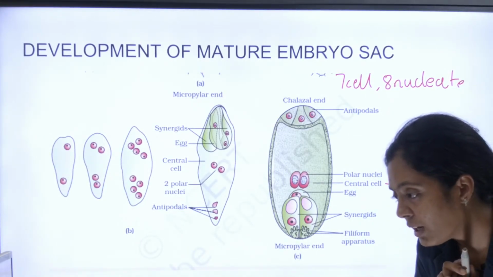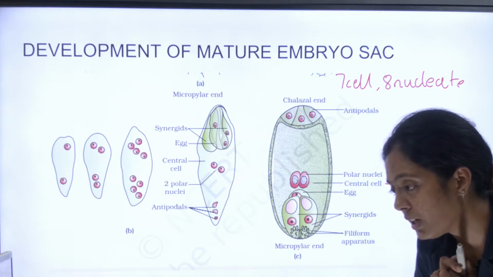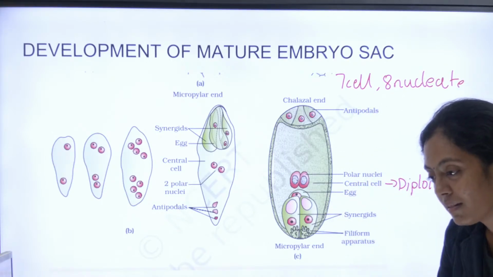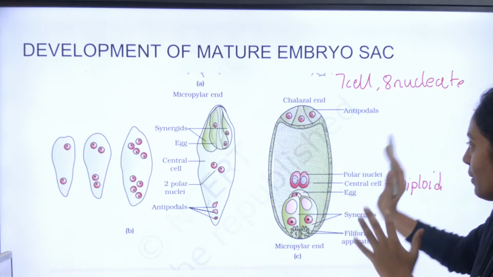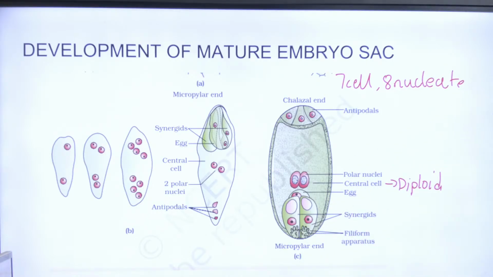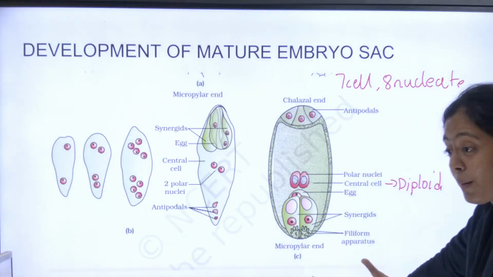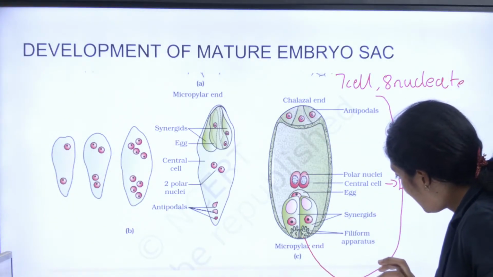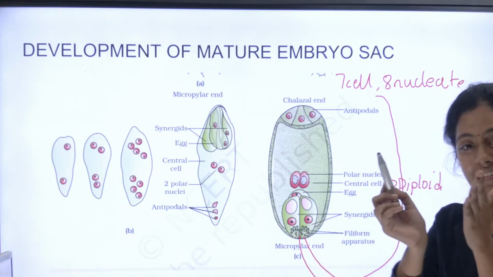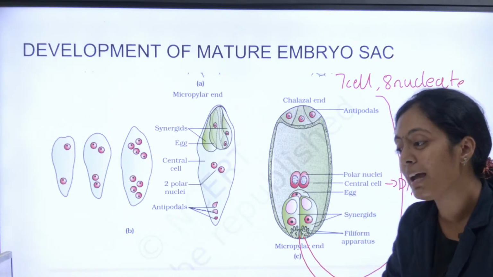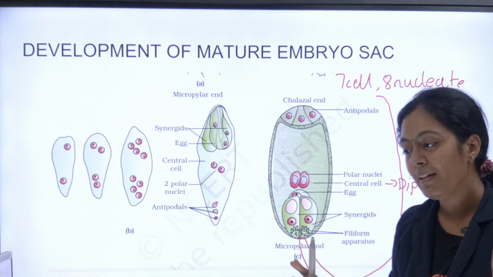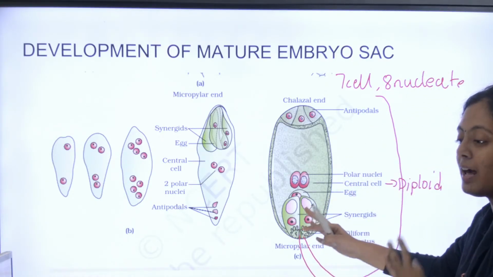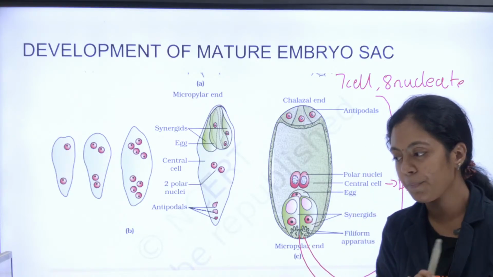Okay. Ma'am, முன்னாடி பார்த்த ஸ்லைட்ல chelazal end was downside, but here it is upside. Yes, அது வந்து டயக்ராமுக்காக இப்படி கொடுத்திருக்காங்க, அவ்வளவுதான். Okay, yes, try to remember it this way. இந்த பக்கம் பார்த்தீங்கன்னா, ஏன் மைக்ரோபைலார் எண்ட் இங்க இருக்குன்னு சொல்றேன். Because my pollen tube will come through my micropylar end and my pollen tube will actually enter through my synergids. That is why micropylar end is downwards here. Okay, புரிஞ்சதா? இப்படி ஞாபகம் வச்சுக்கோங்க. இங்க வந்து pollen tube development ஆகும், அதனால micropylar end is towards the other end.